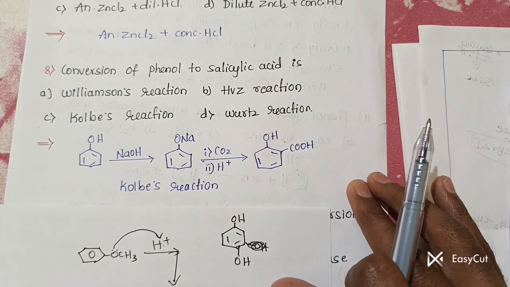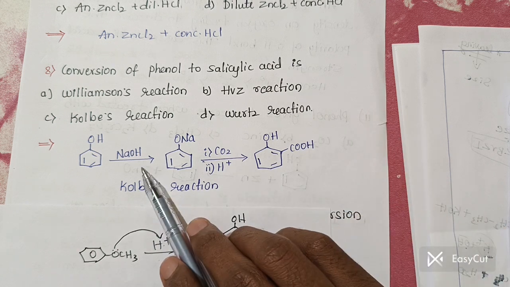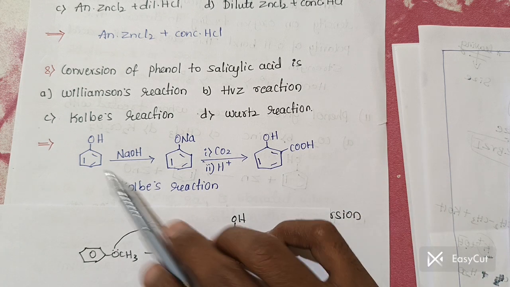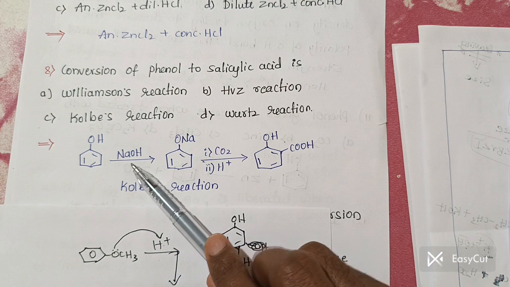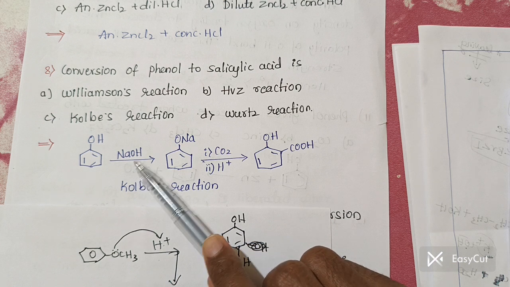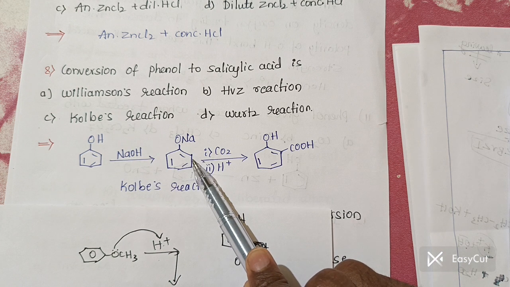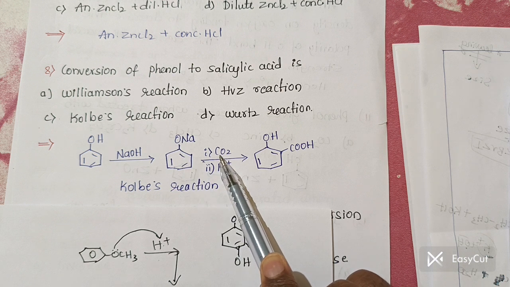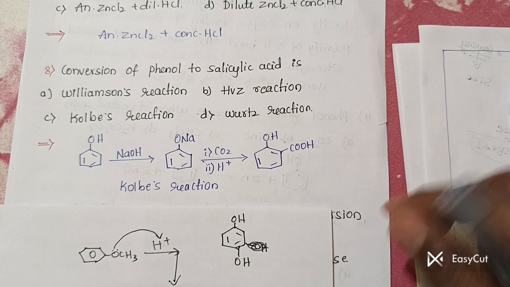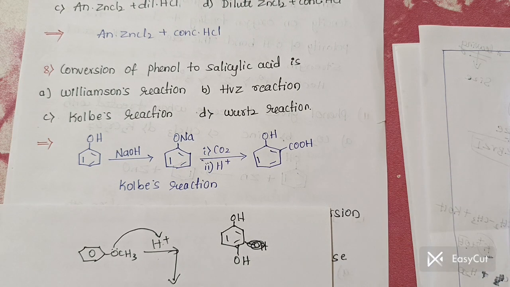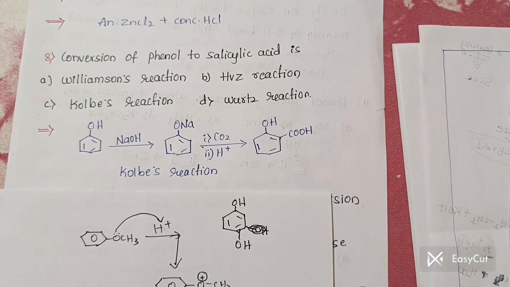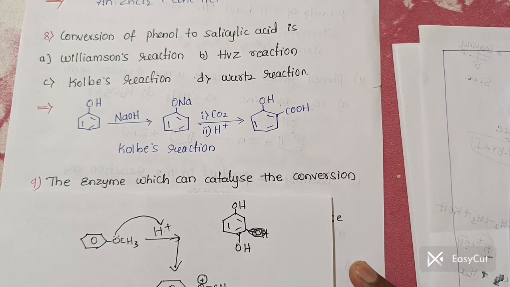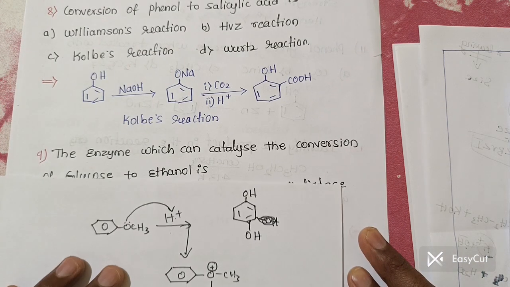I wrote the reaction here, and in detail I will explain it while explaining the 5 mark question. Phenol, whenever it reacts with NaOH, forms the phenoxide ion. Whenever this reacts with carbon dioxide, salicylic acid is formed. Remember, salicylic acid is the Kolbe reaction, and salicylaldehyde is the Reimer-Tiemann reaction.